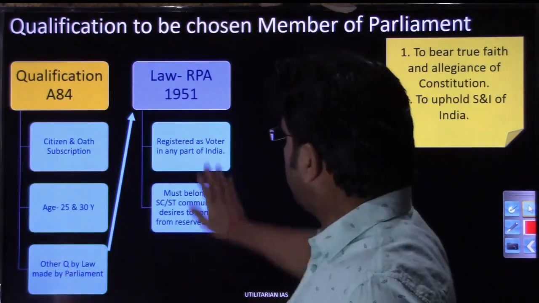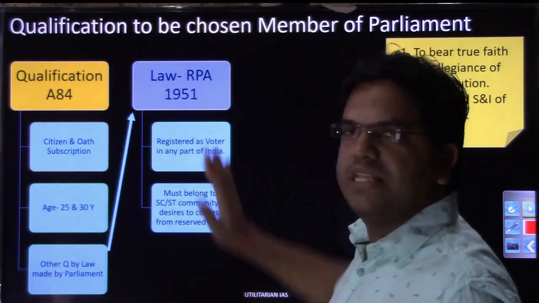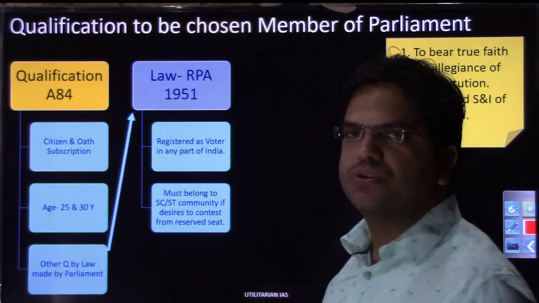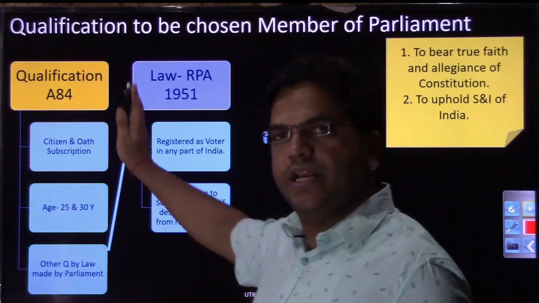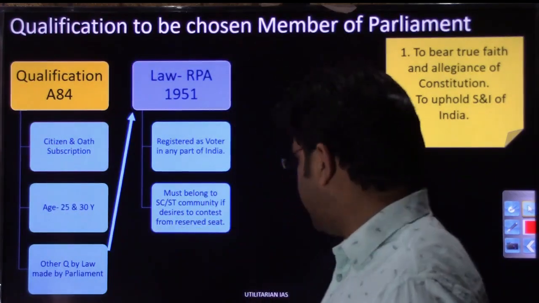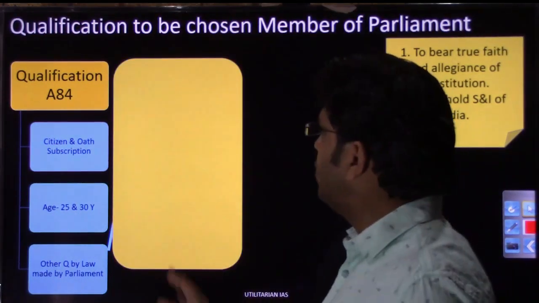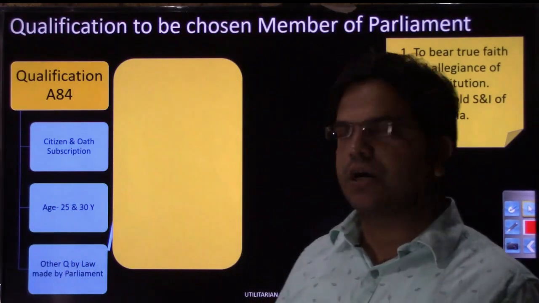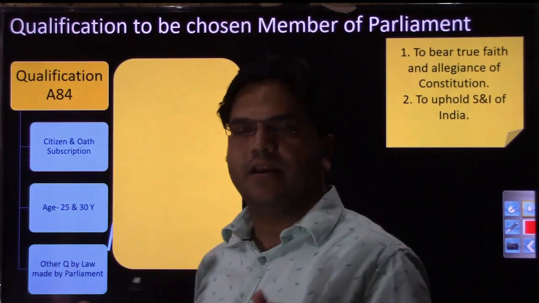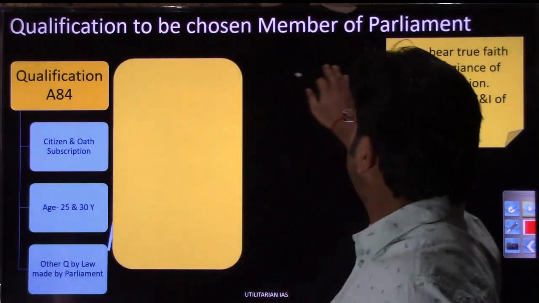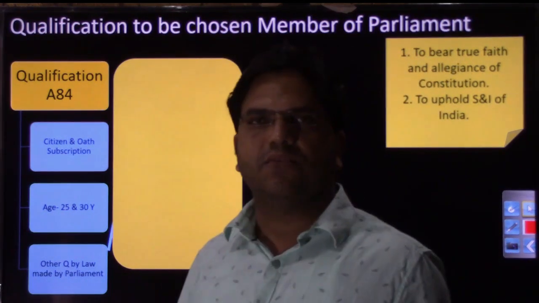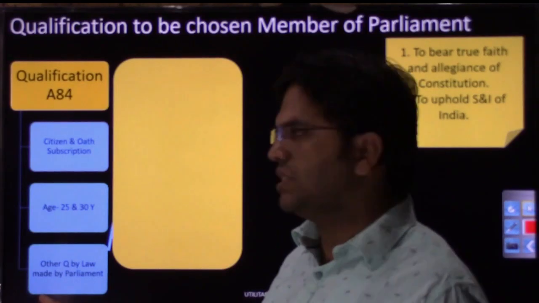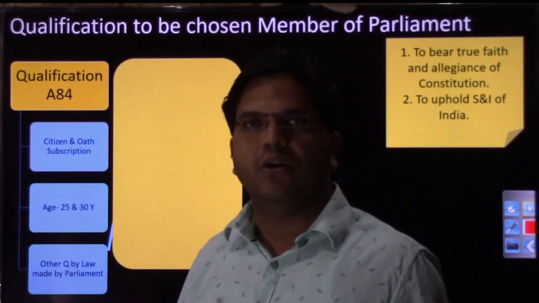The other set of qualification mentioned in the Representation of People Act 1951 is not mentioned in the constitution. So let us first see what set of qualification we have in the constitution, that is in Article 84, and thereafter we will see what has been mentioned in the law, right?